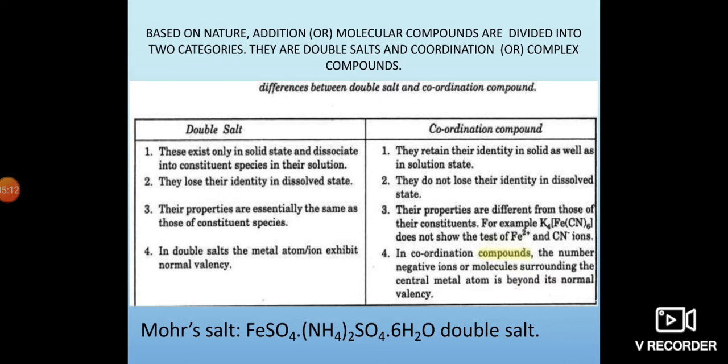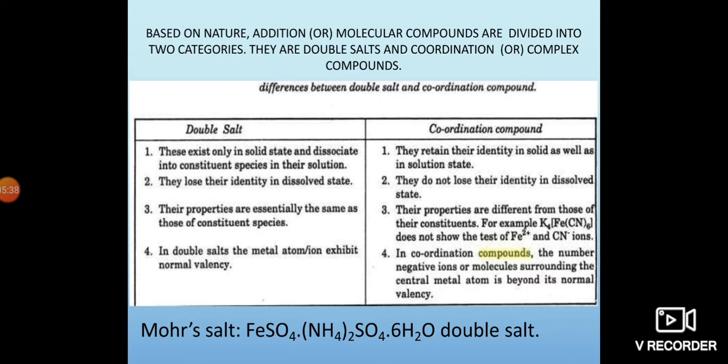Then we come to the fourth point. In double salts, the metal atom or ion exhibits normal valency. In coordination compounds, the number of negative ions or molecules surrounding the central metal atom is beyond its normal valency.